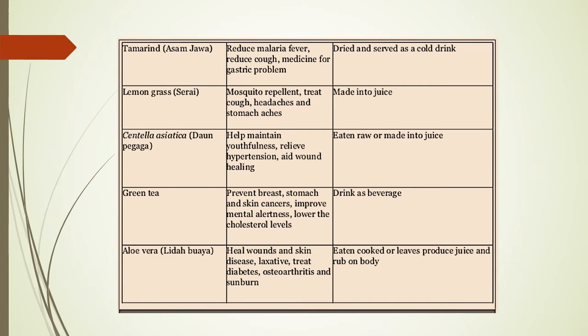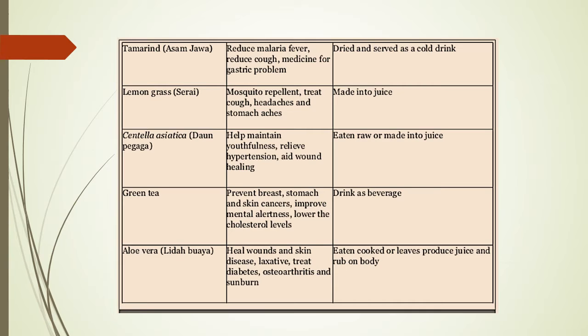The other one is tamarind, or asam jawa. We know that it can reduce malaria fever, reduce cough, and is used as medicine for gastric problems. So how is it used? Dry it and serve as a cool drink. So Malays believe that if you have a hot body, when your temperature rises, you drink asam jawa as a cold drink, and it will drop your body temperature.